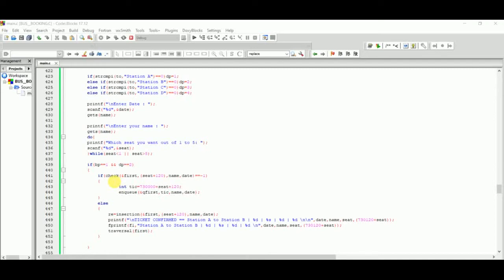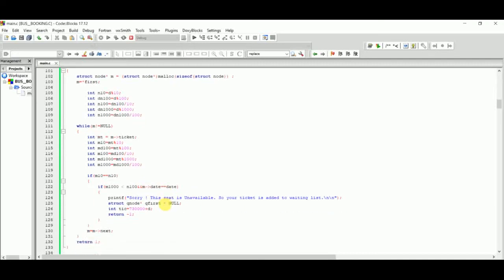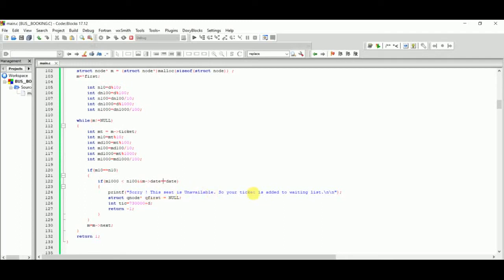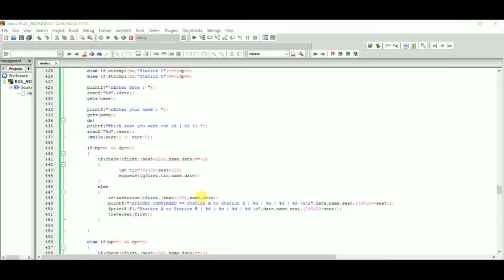In this code, you see that it is checking whether a seat is booked or not. It checks the condition for all links. If the condition matches, we put the condition for the waiting list and return -1, otherwise it returns 1. In the else condition, insertion is called for ticket booking.